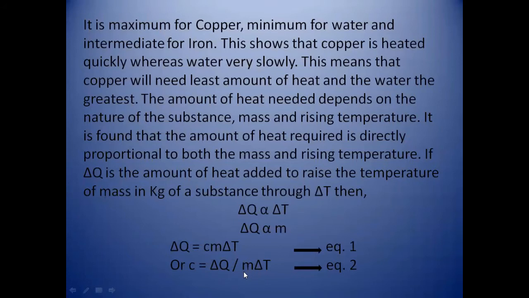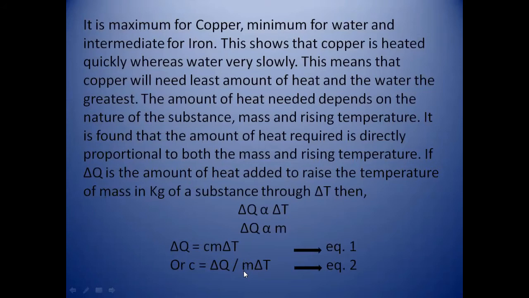You can see the difference between heat capacity and specific heat capacity. They have a similar formula, but in specific heat capacity we have mass in the denominator, and in heat capacity the formula is only del Q divided by del T. There is no mass in the heat capacity.